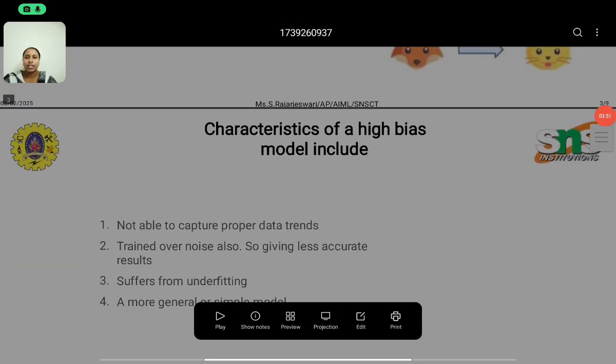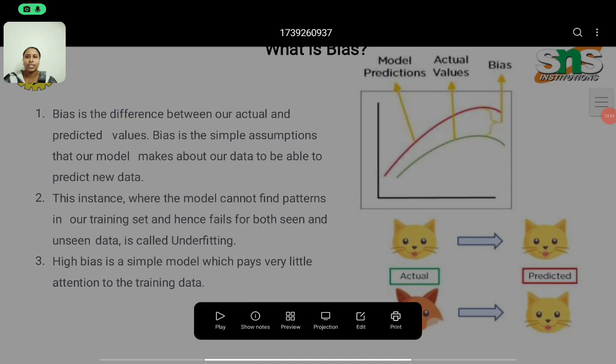Bias is generally the difference between our actual and predicted values. The graph represents the simple assumptions that our model makes about our data to be able to predict new data.